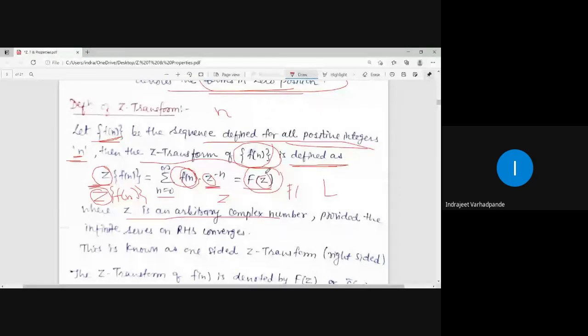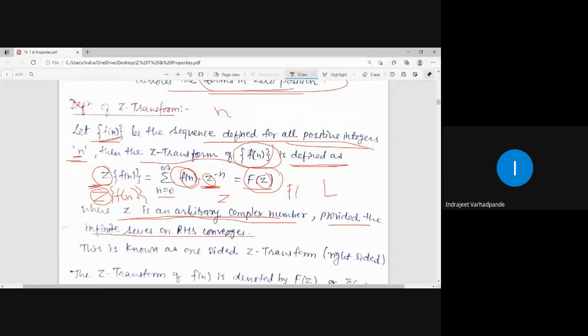Small z is nothing but a complex number, where z is an arbitrary complex number, provided this infinite series converges. The meaning of convergence is that the value exists. The series on the right-hand side should converge, which means it should give you a finite quantity as the answer.